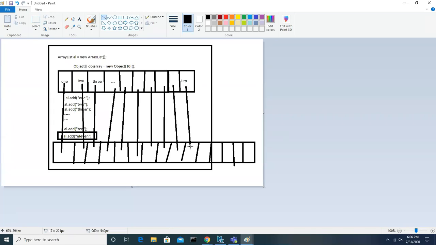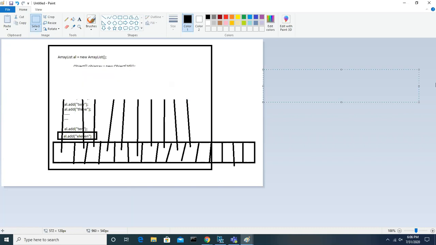Are you following me? So it keeps all the elements. Then the array list takes out the old one and deletes it. So the old one is gone after copying all the elements. Then the 11th element will be added here.